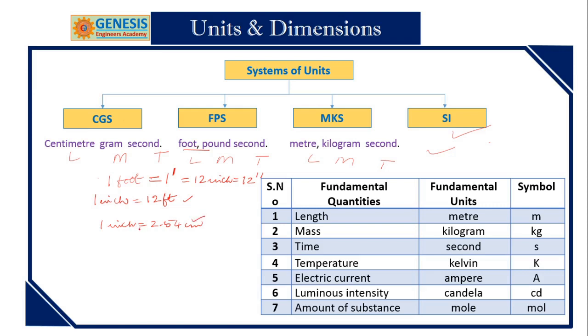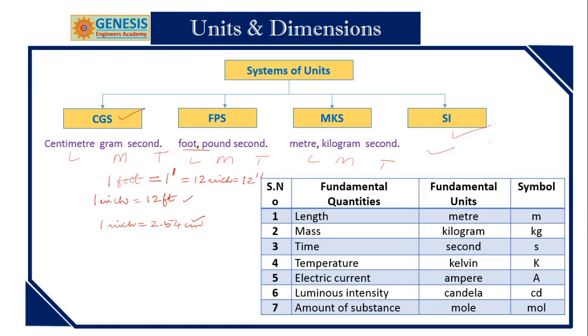This conversion you must apply. Like that, 1 meter is equal to 100 centimeters, 1 kilogram is equal to 1000 grams. Now, there is just a little bit of confusion.